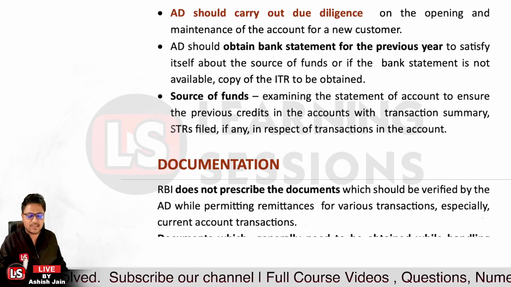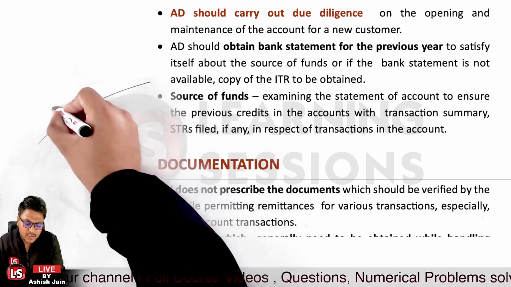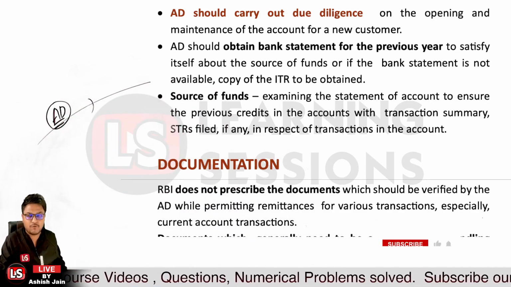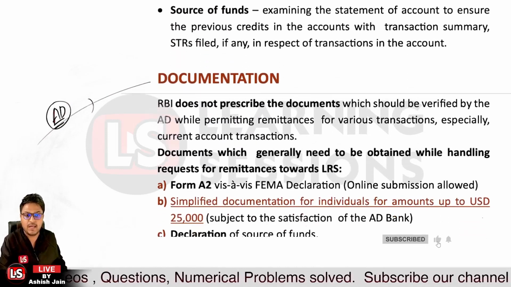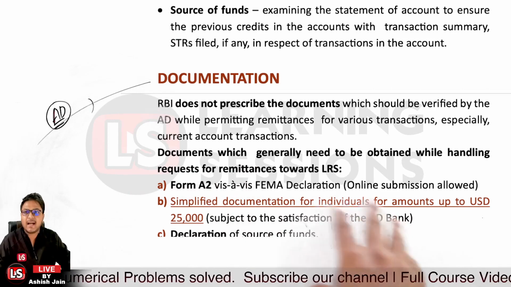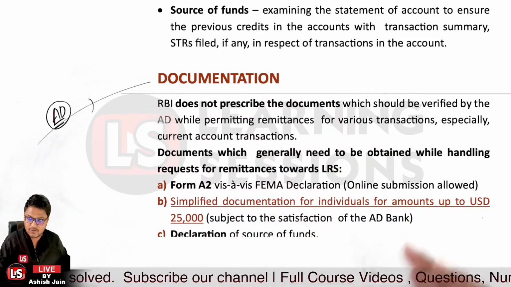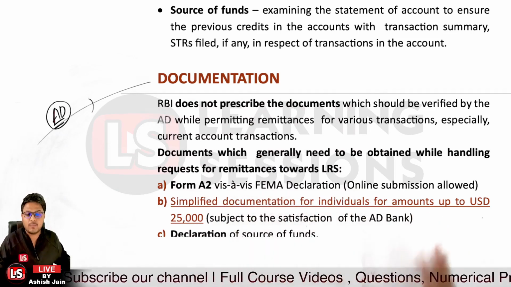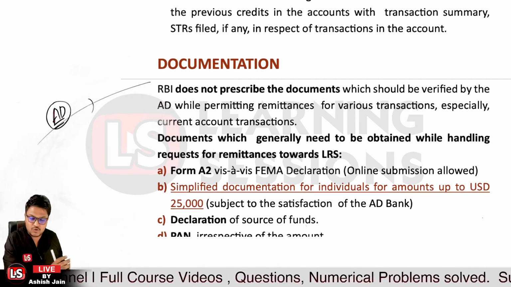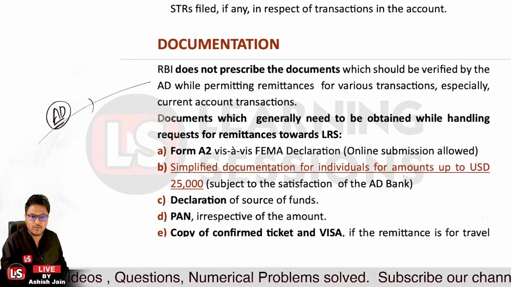RBI has not prescribed a set of documents to be obtained when a person is going to remit money outside. But as I told you, the authorized dealer has to keep due diligence with the customers, and for that purpose they must obtain Form A2. So Form A2 must be obtained, and wherever the AD is satisfied and the amount the person is going to remit is up to USD 25,000 only, in that case simplified documentation can be allowed. A declaration form related to the sources of funds is to be submitted by the remitter, and moreover PAN is compulsory irrespective of the amount.